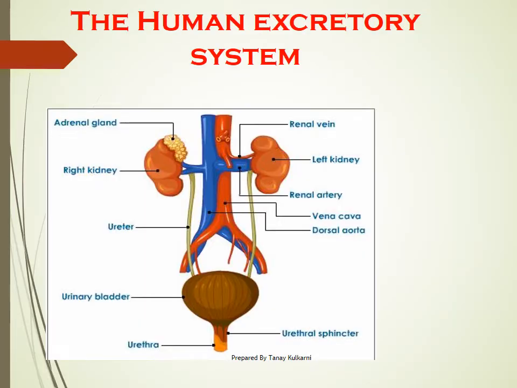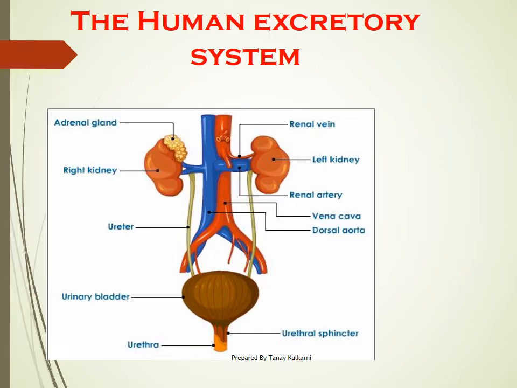Now student, the picture which is in front of your screen contains three different types of organ system. Can you guess or can you identify which are those three? Number one is circulatory system, because you can see the four labels on your right hand side: renal vein, renal artery, vena cava, dorsal aorta. So they are the part of circulatory system.